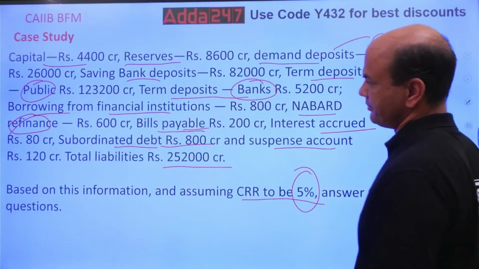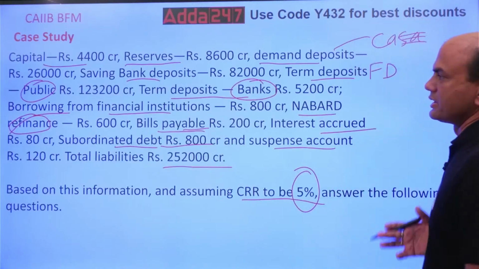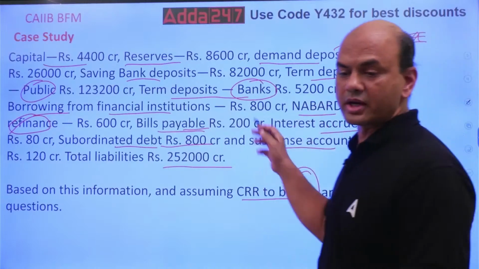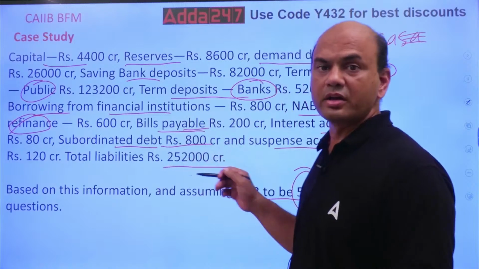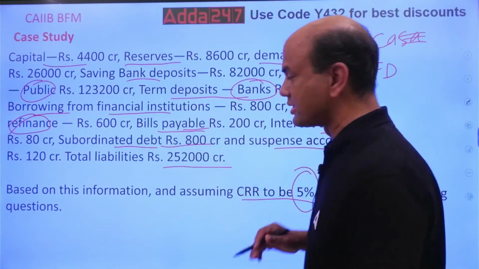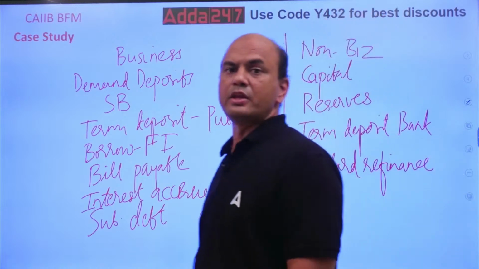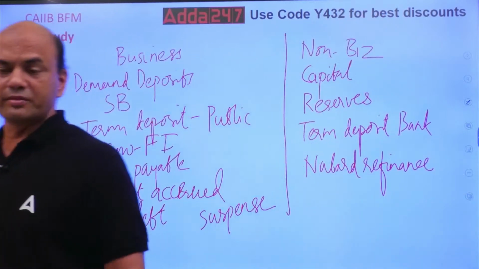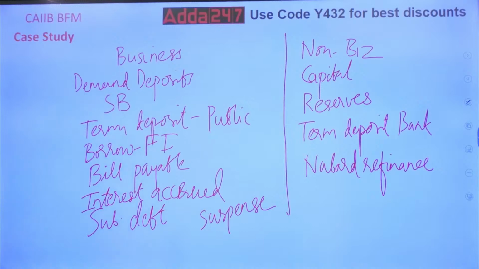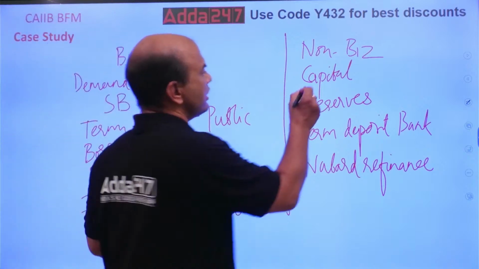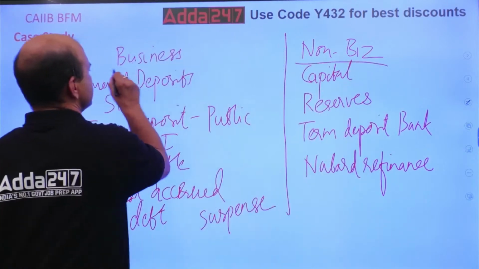All these? Yeah. Now look at this. From here, this is your raw data, and from here you have converted this to information. Remember, in your ABM and BFM you have the topic MIS. So you have converted this to useful information. This is non-business and this is business.